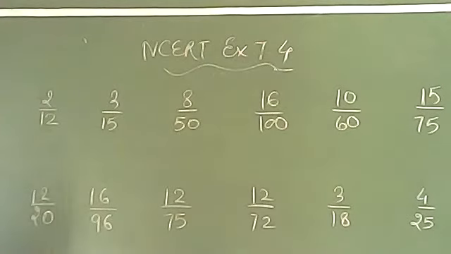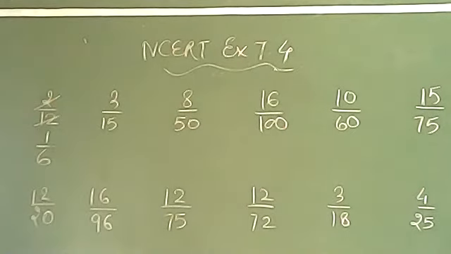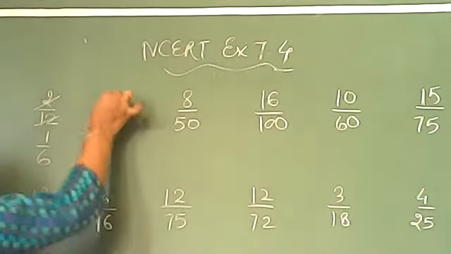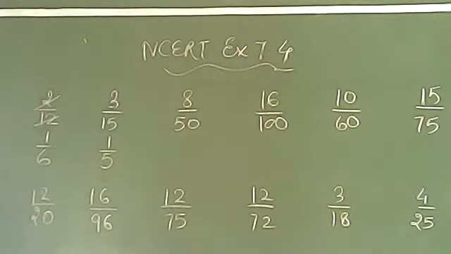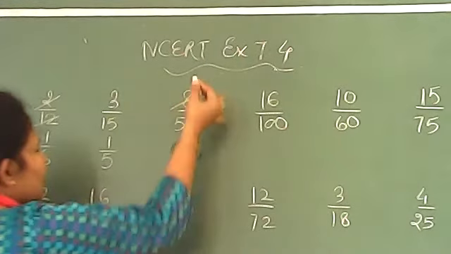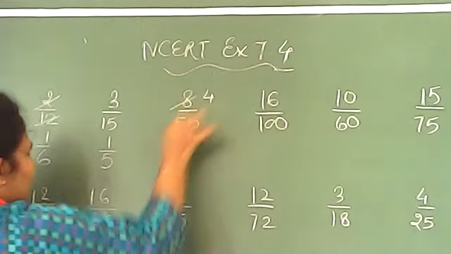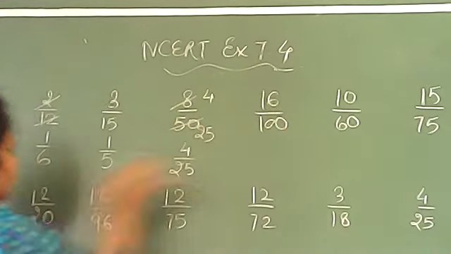Now students, I have written all the numbers which came in question number 6. Let's observe which common fractions they are giving us. First of all, it's 2 by 12. When you simplify it, it will give you 1 by 6. 2 ones are 2, 2 sixes are 12. Now when you simplify this, you will get 3 ones are 3, 3 fives are 15. So 1 by 5. Now this one will give you 4. You can cut it by 2. 2 fours are 8, and this will give you 25. So the number will come 4 by 25.